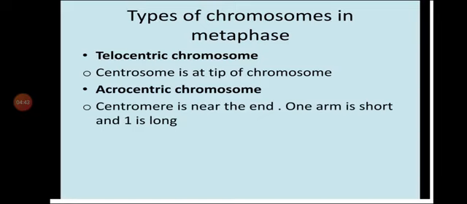Telocentric means the centromere is at the tip of the chromosome. Acrocentric means the centromere is near the end, that is, one arm is short and one is long.